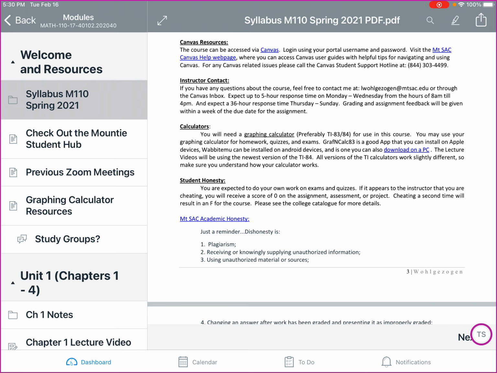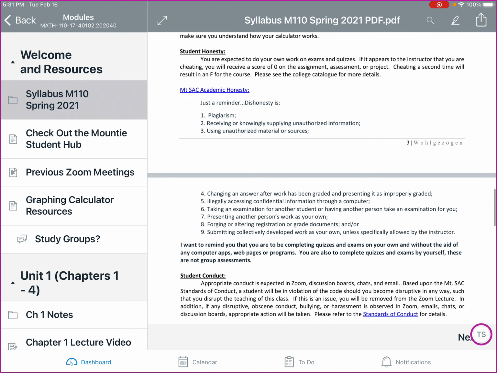We have Canvas resources, instructor contact, and then information about the calculators. You do need a graphing calculator, and they are fairly expensive, and so there's a few opportunities here to look at different apps that might be available for you on other devices that you have, or if you have a PC, you can download Wabbit Emu, which is another simulator that you can use.